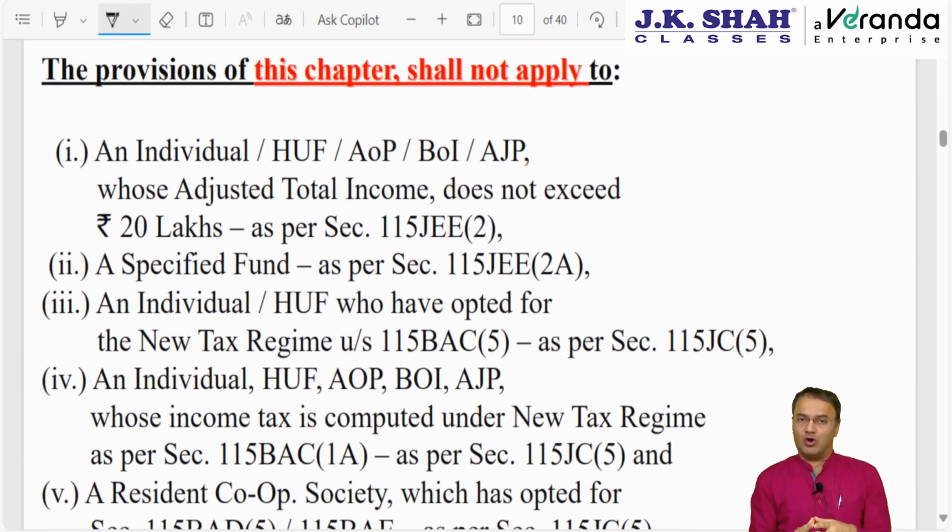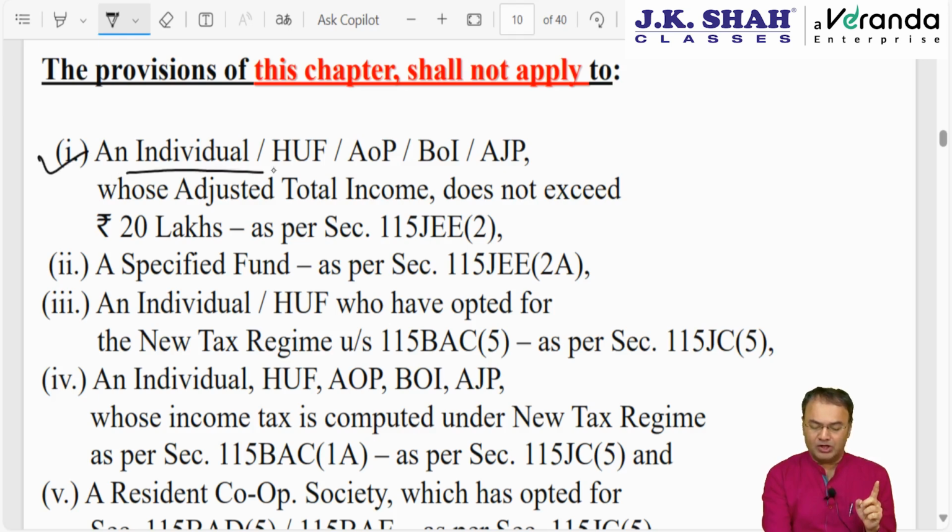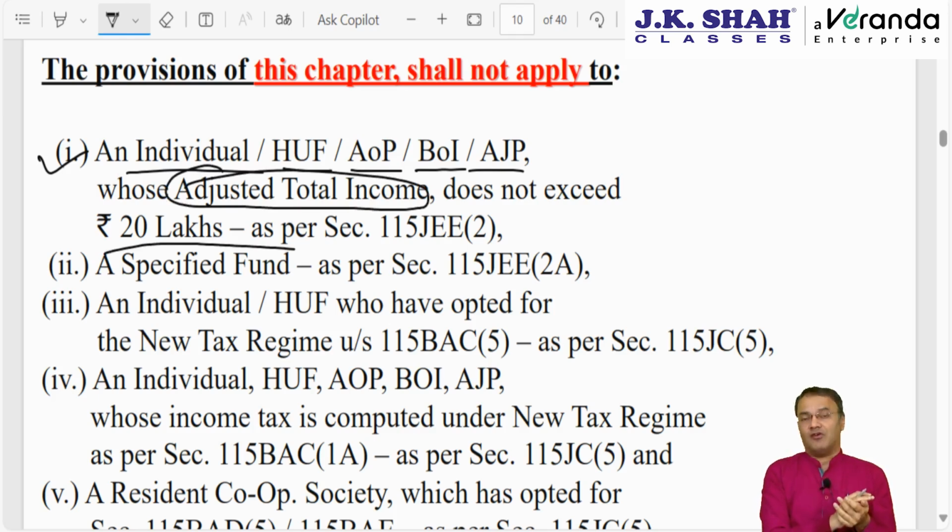Provisions of AMT apply to all persons other than a company, so it does not apply to a company. Secondly, it does not apply to individual, HUF, AOP, BOI, AJP, these 5 persons who enjoy the basic exemption limit, even if the net taxable income may be more than 20 lakh, but the adjusted total income does not exceed 20 lakh rupees. Then AMT will not apply.